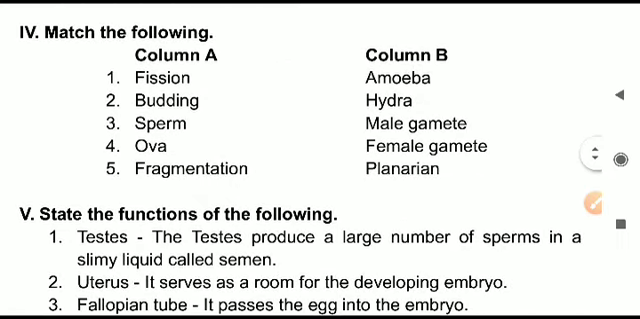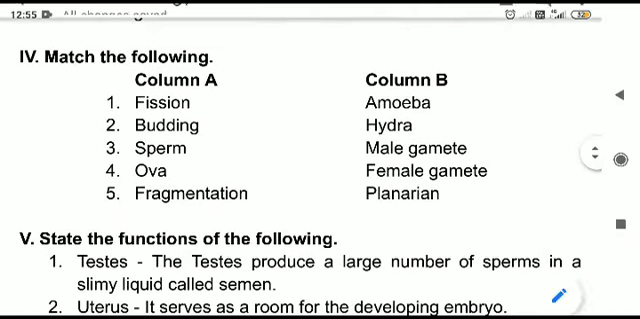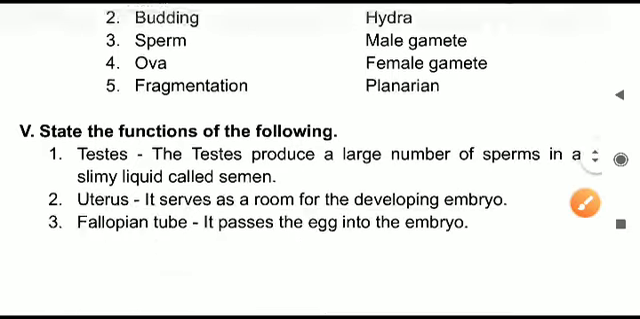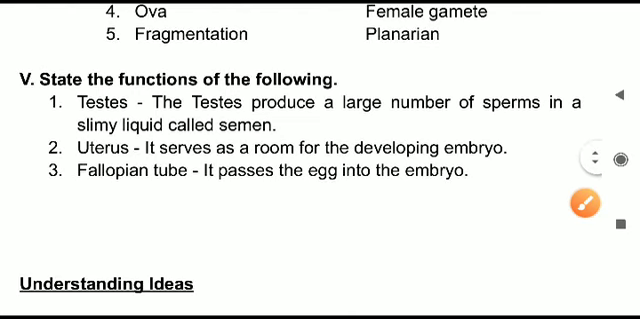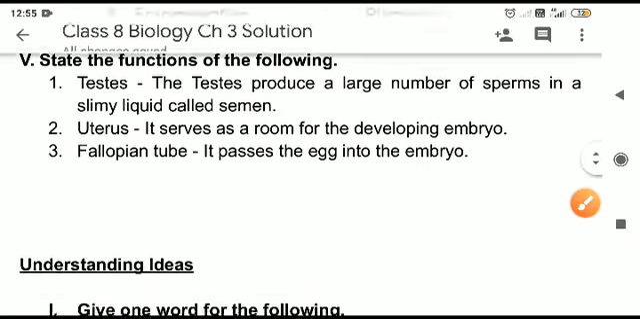Next will be match the following. The correct answers have been mentioned in front of the given option. Fission is amoeba, budding is in hydra, sperm is male gamete, ova is female gamete, and fragmentation is in planarians. State the functions of the following. In the book itself you can write this. All the functions are mentioned.